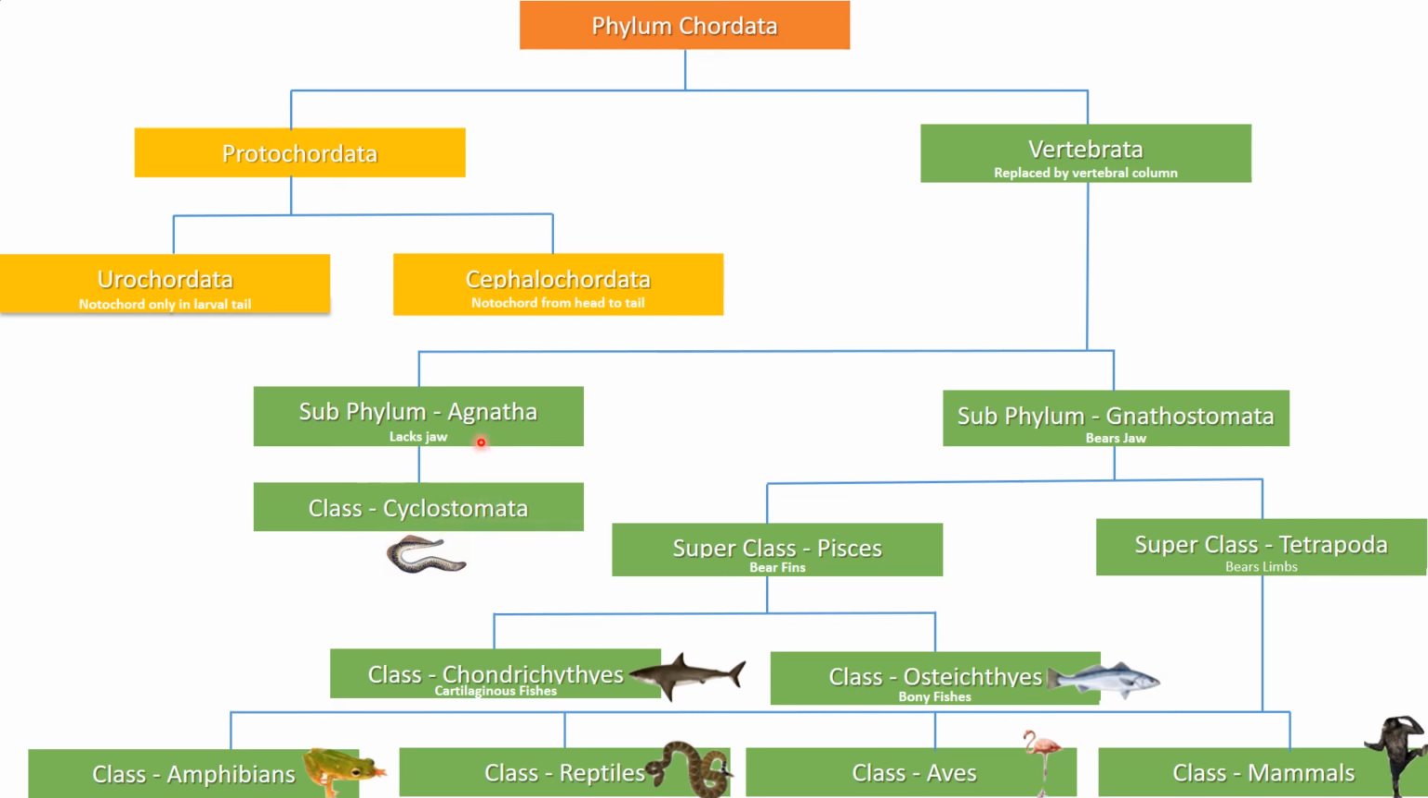Class Agnatha includes cyclostomes. The Gnathostomata were divided into Pisces and tetrapods. Pisces are again divided by presence of cartilage, which is chondrichthyes, and presence of bone, which is osteichthyes. And tetrapods, which means four limbs, are of four types: amphibians, reptiles, aves, and mammals.